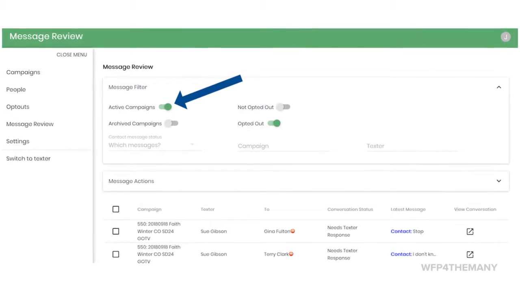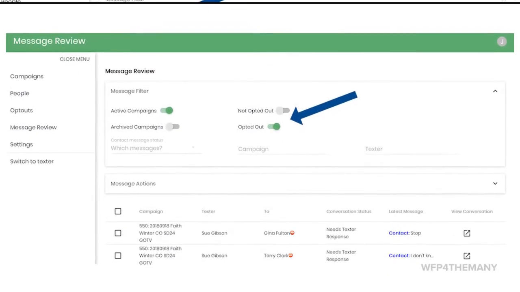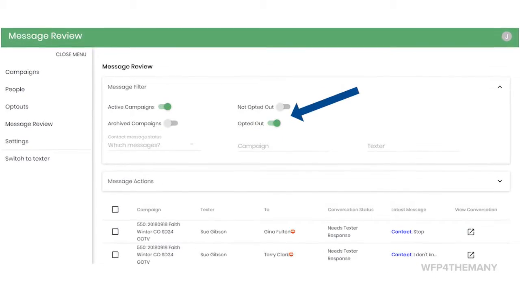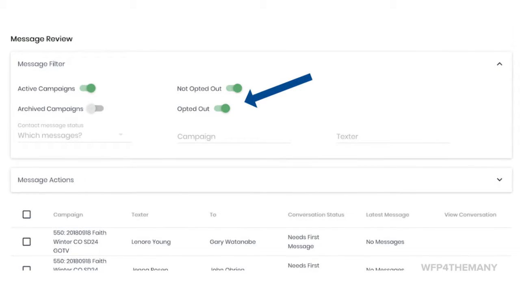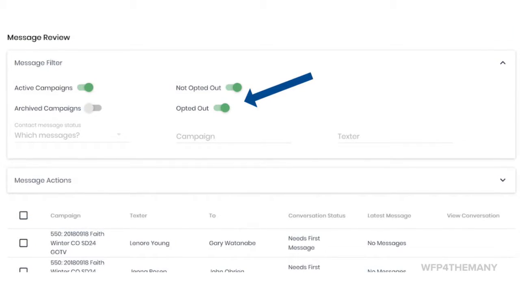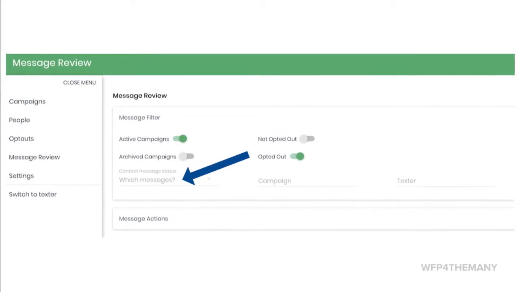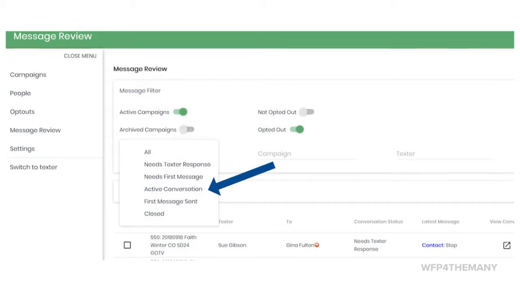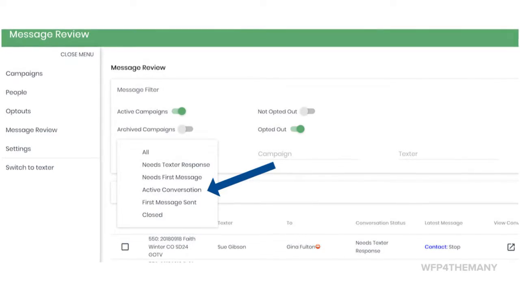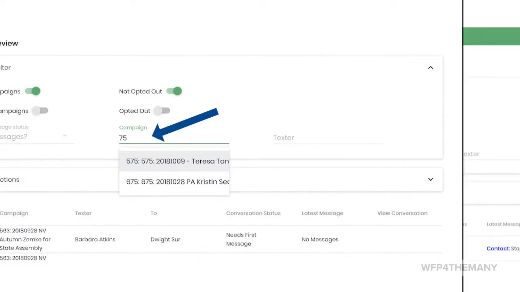Toggle on the Active Campaigns button. Go over and toggle on the Opted Out button. Also toggle on Not Opted Out so you have both options turned on. Navigate over here to Which Messages. In the menu that drops down, go to Active Conversations.